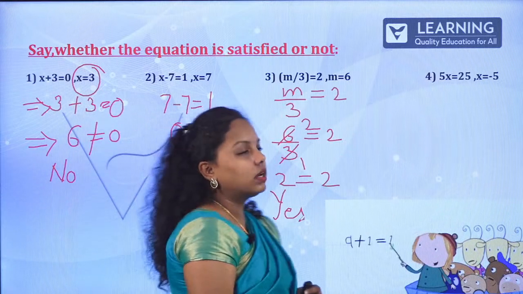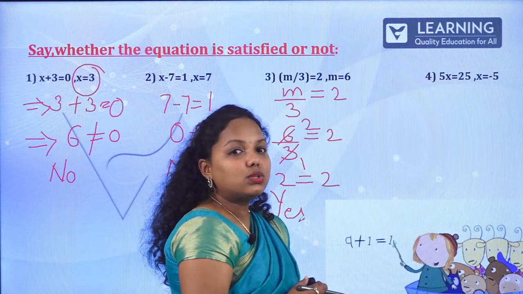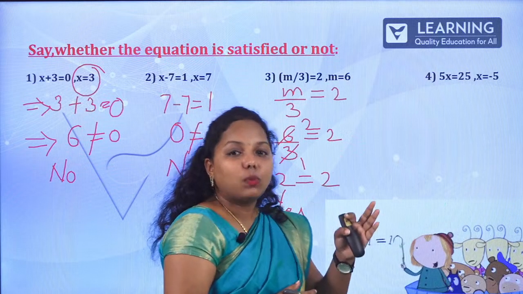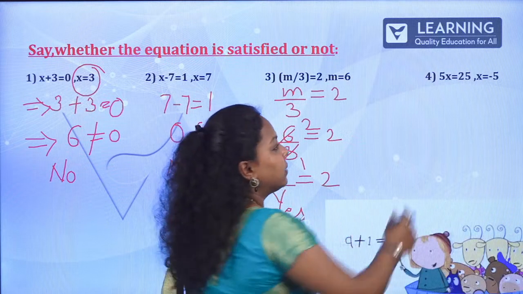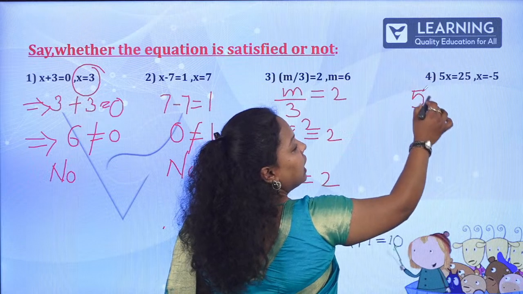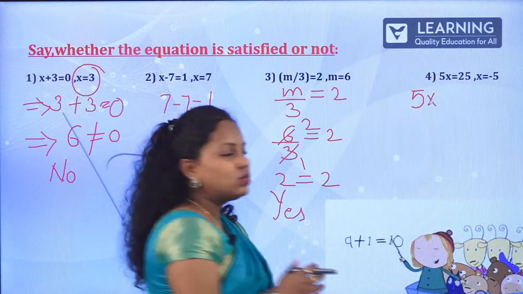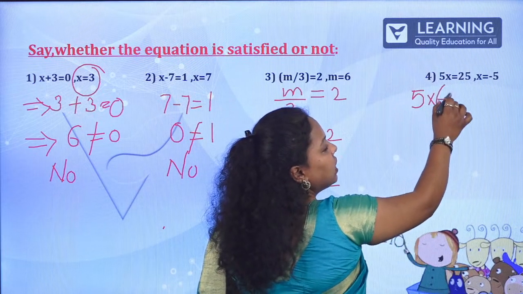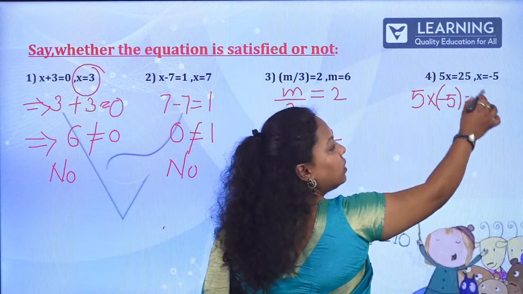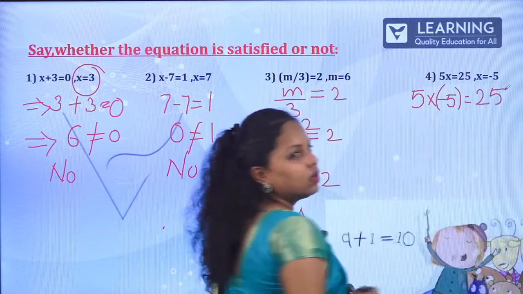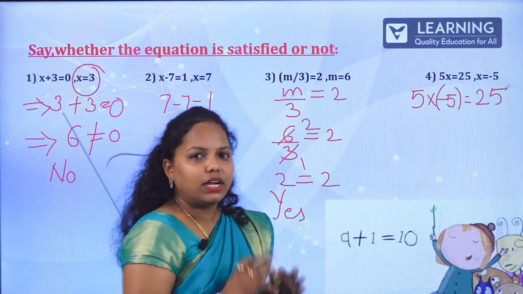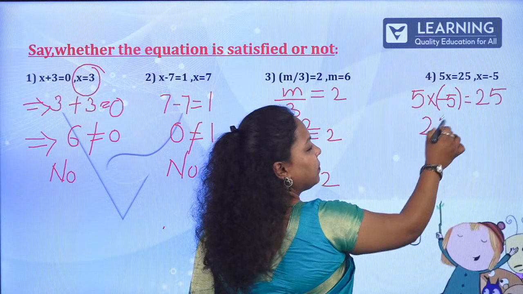Now, the next one. 5x is equal to 25 and x value is minus 5 over there. I hope you remember, if nothing is there, it is understood as into symbol itself. So, 5 into minus 5 is equal to 25. 5 into 5, it is 25.